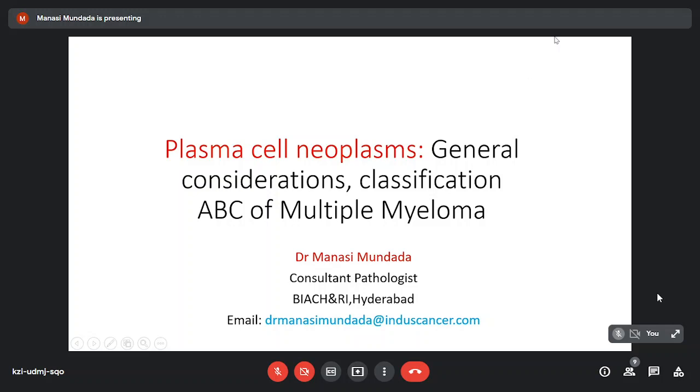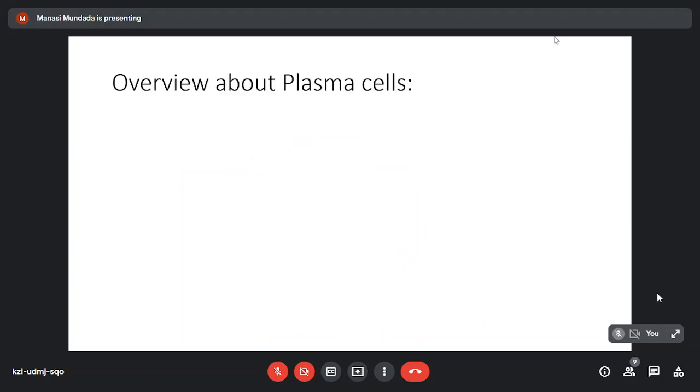So the topic for today's discussion is plasma cell neoplasms, general considerations, classifications, and ABC of multiple myeloma. So let us start with the overview about plasma cells. Let us see what plasma cells are, how they are formed, where they are formed, and where they function.